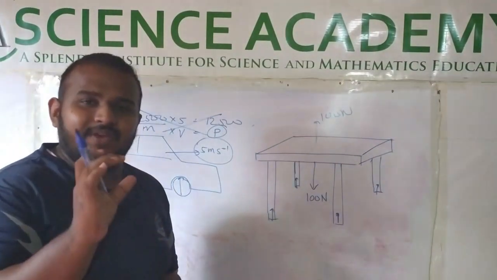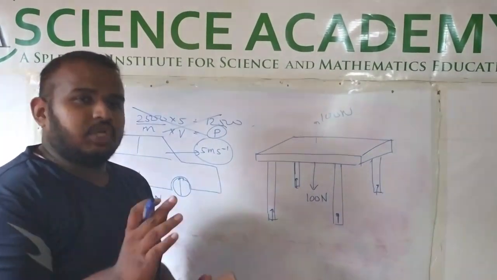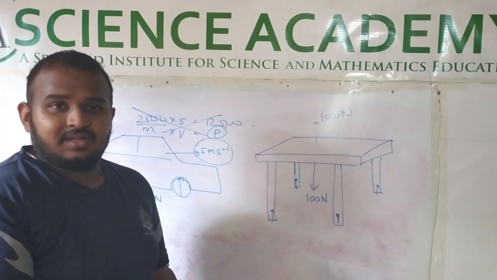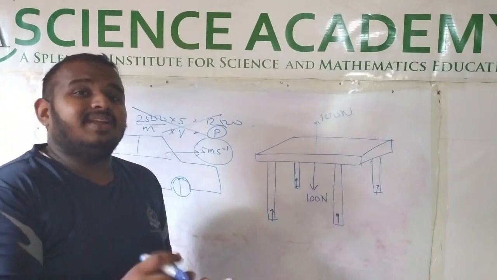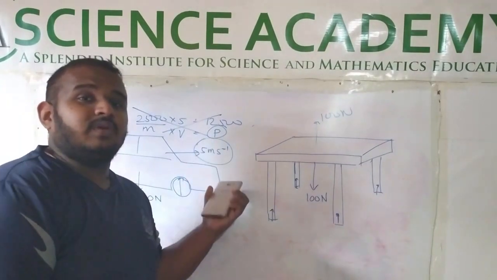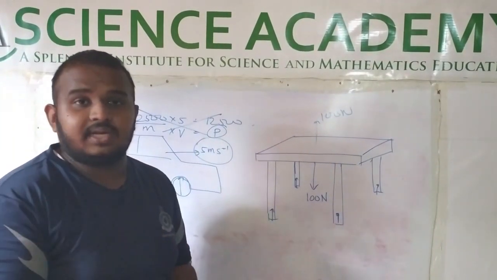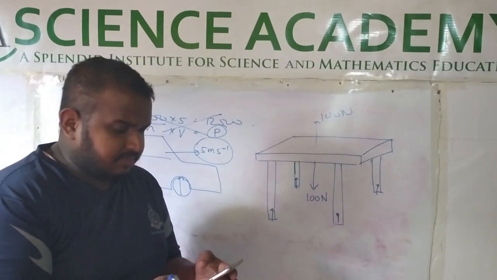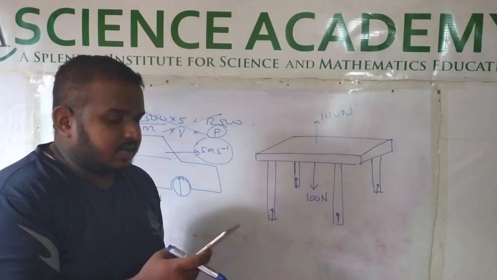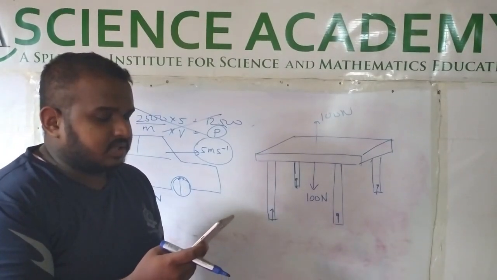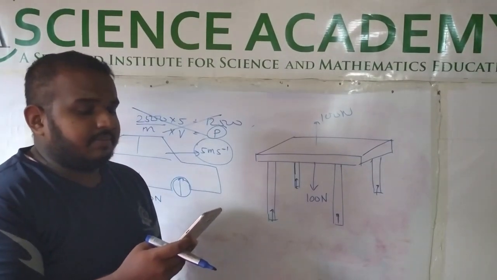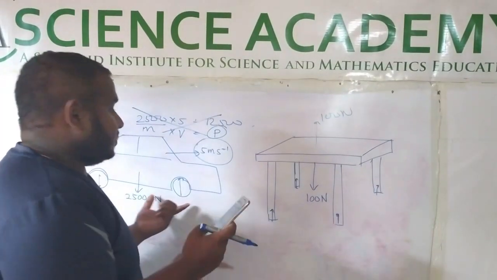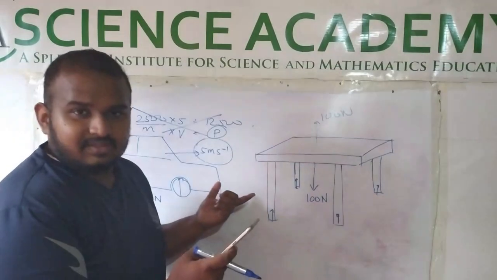I asked you why the object is moving at uniform velocity. The answer should be very simply, the object is moving at uniform velocity because there is no resultant force. So the answer should be, according to Newton's first law, the object is moving at uniform velocity, therefore no resultant force. The second question was simply, a 2,500 kilogram car was moving with a constant velocity of 5 meters per second. Explain why there is no resultant force according to Newton's first law.